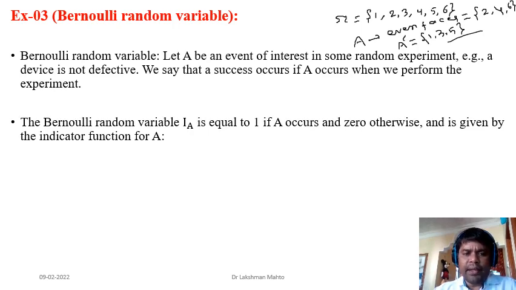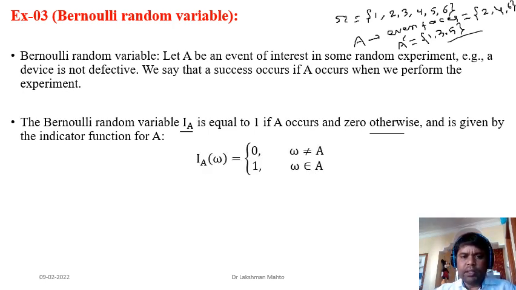Okay. So now if we have an event which is Bernoulli in nature, then we can introduce a Bernoulli random variable I_A, and this I comes directly from the characteristic function as well. So I_A will take value 1 when the outcome is coming from A, that means if 2 is coming, then I_A will take value 1. Otherwise, if things are coming from A complement, this function will take value 0.